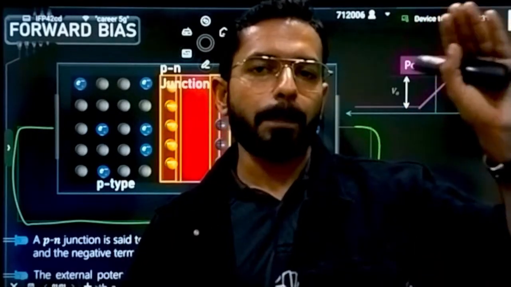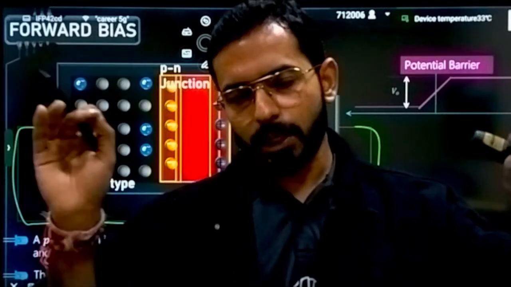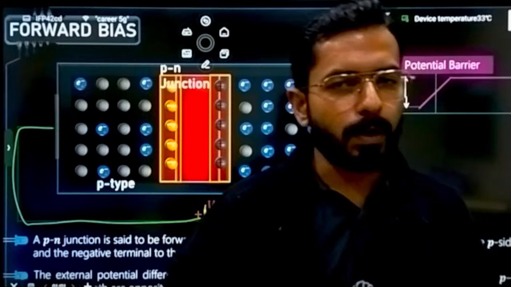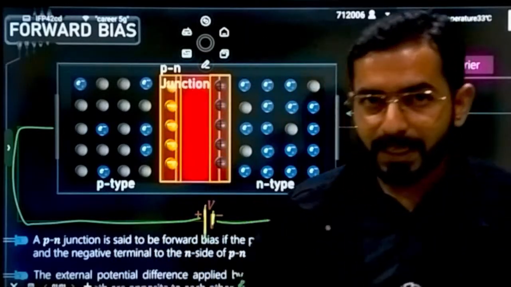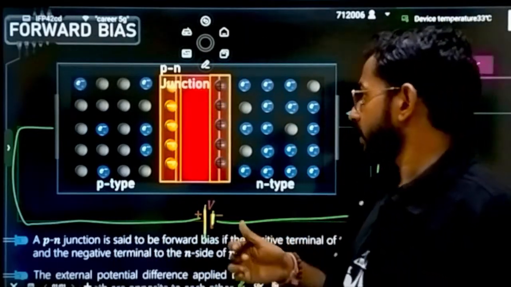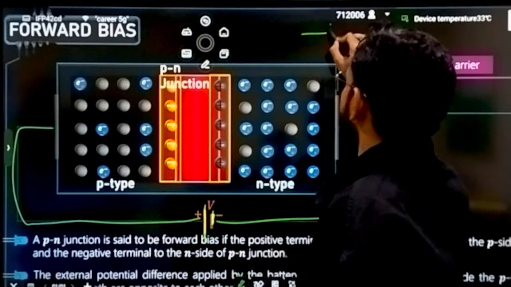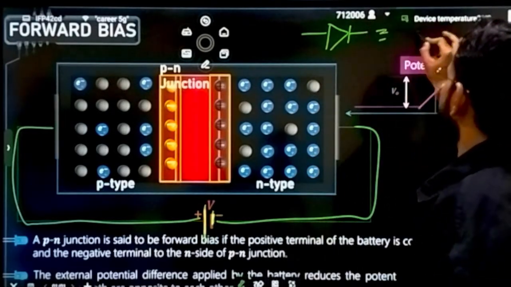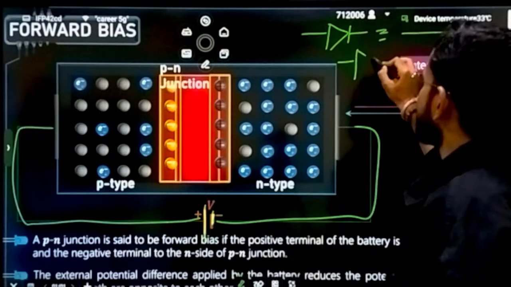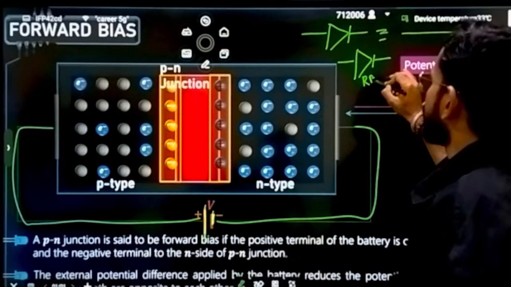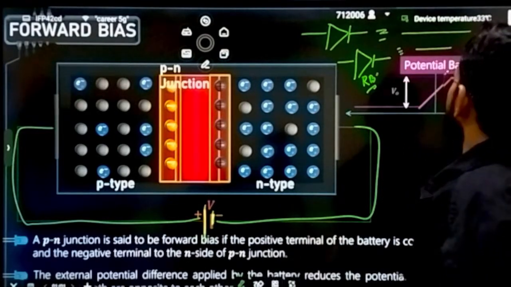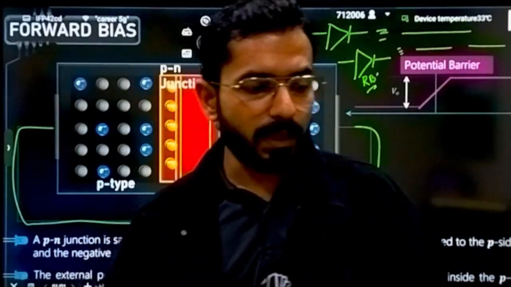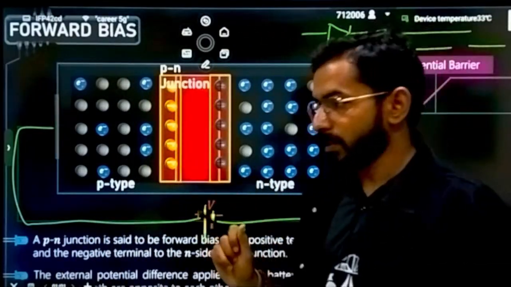And if the p side is connected to the higher potential and the n side is connected to the lower potential, then it is called what? Forward biasing. Now you have to understand a little bit the properties of forward biasing. One property in circuit solving, very important: whenever a diode is in forward biasing, it will behave like a straight wire. And if a diode is in reverse bias, then it will behave like an open circuit. A lot of circuit problems are also solved from this concept. That's why it is very important.